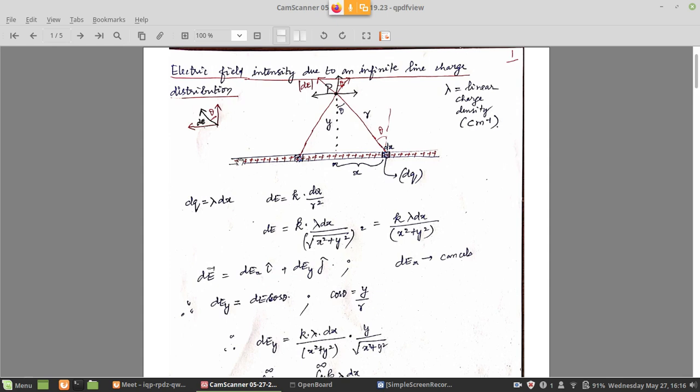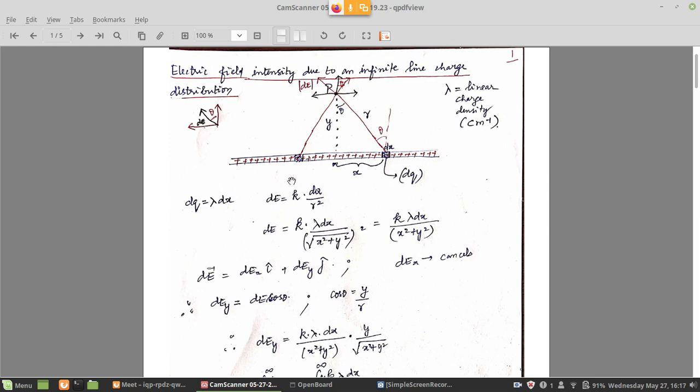So this line charge, I am showing some positive charges on this line that is extending to infinity. That is what we have to remember. Right. Now in this case, therefore, we can define what is called a linear charge density lambda. That can be defined as small dq by dx. Of course, we cannot define q by L here because L is infinite. So I don't want to define q by L for this. So lambda is basically dq by dx, and the unit is coulomb per meter.